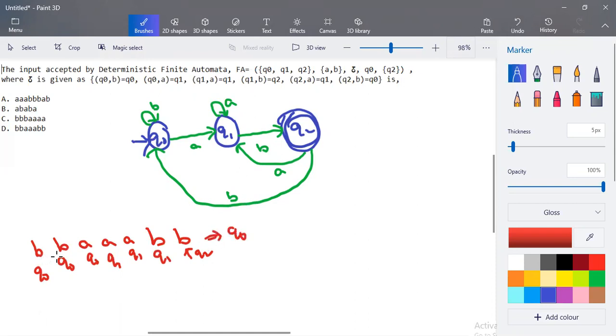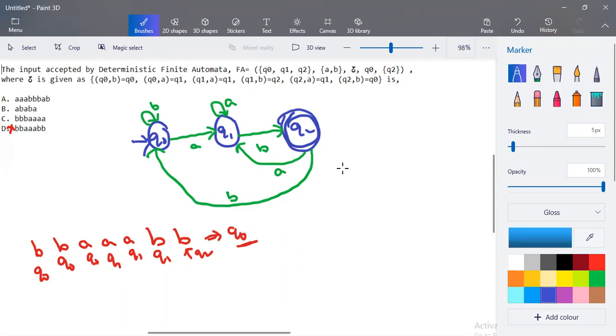After processing all the inputs, starting from the starting state, it ends in Q0. And what justification can you give for Q0? Q0 is a non-final state. Here only Q2 is the final state. So we can say that the input is not accepted. So D is not accepted. Similarly we have to check the remaining inputs.